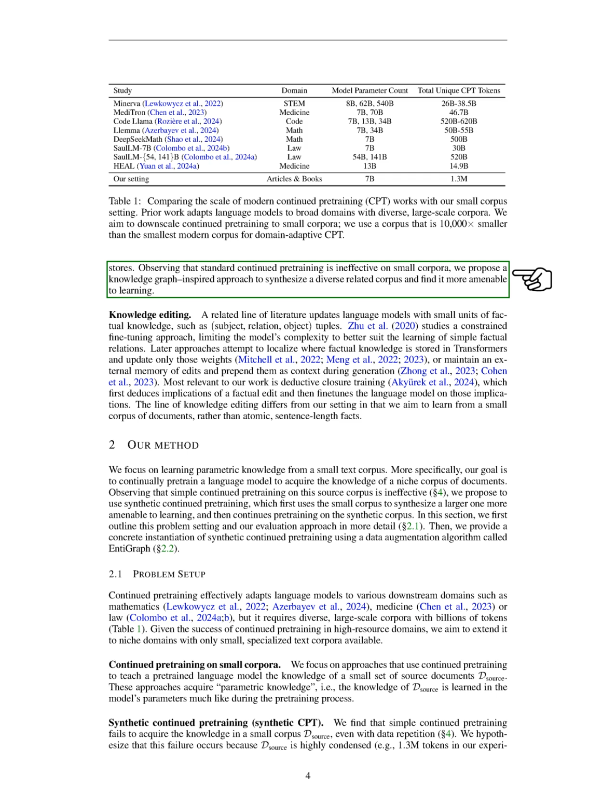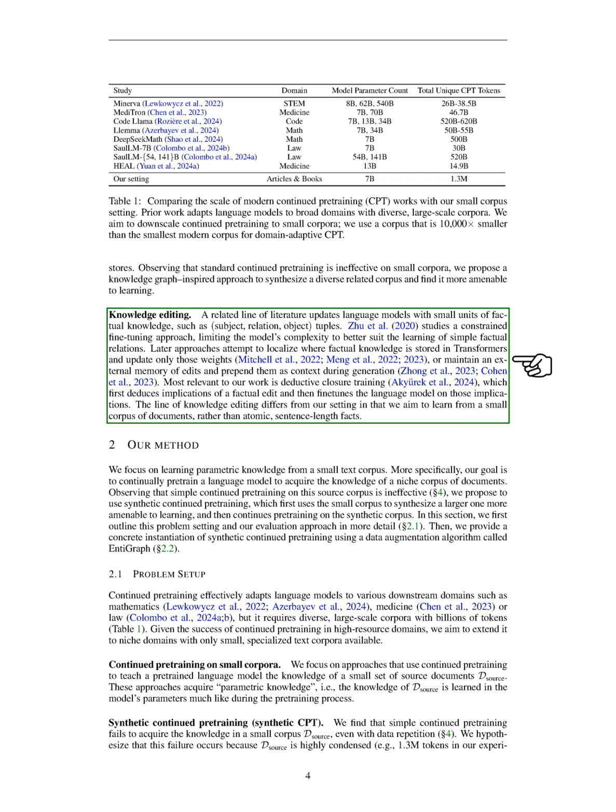Some studies focus on constrained fine-tuning to help models learn simple factual relationships, while others localize factual knowledge within transformers or maintain an external memory of edits. The most relevant approach to our work is deductive closure training, which deduces implications from factual edits and fine-tunes the model accordingly. However, our goal is to learn from a small corpus of documents rather than from isolated facts.